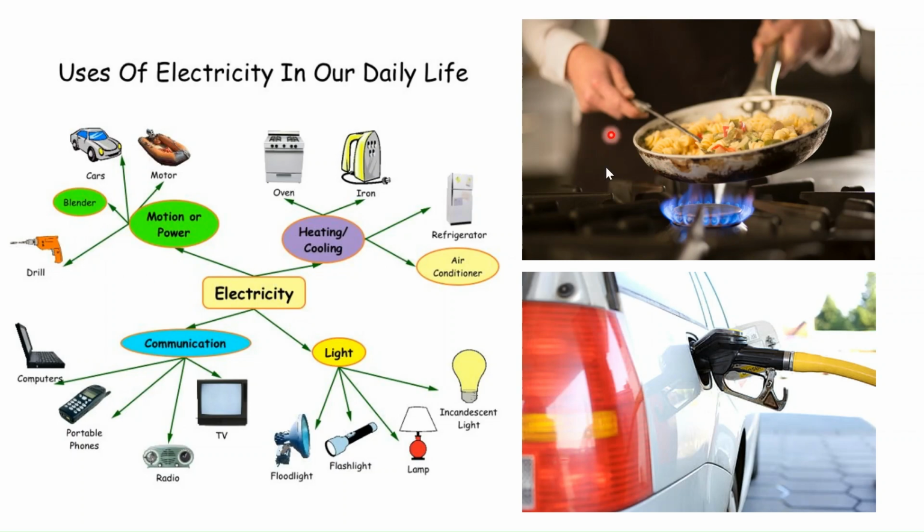For cooking purposes, we are dependent upon natural gas, which is supplied to domestic households either in the form of gas pipelines or gas cylinders. And for transportation, we need petrol or diesel as a fuel in our two-wheelers or four-wheelers.